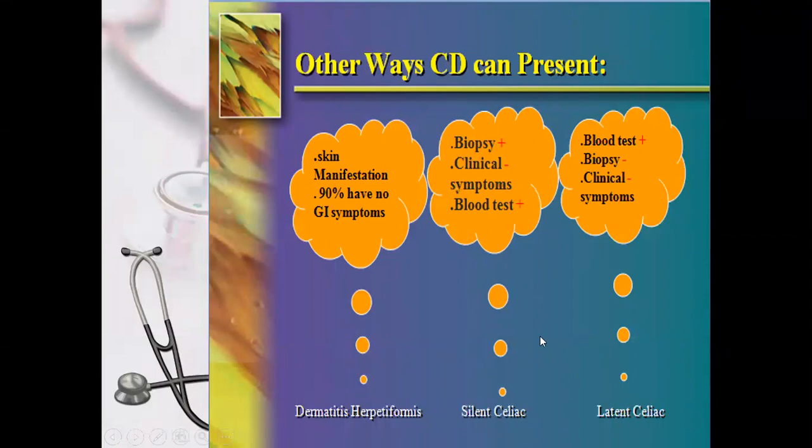They may develop symptoms in future, or may not. This is known as silent celiac disease. Another is latent celiac disease, in which the blood test will be positive, but there are no clinical symptoms and the biopsy will be negative.